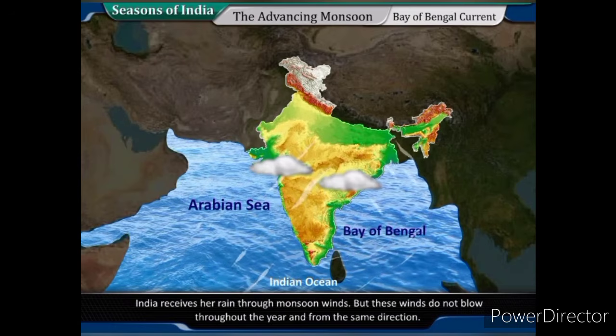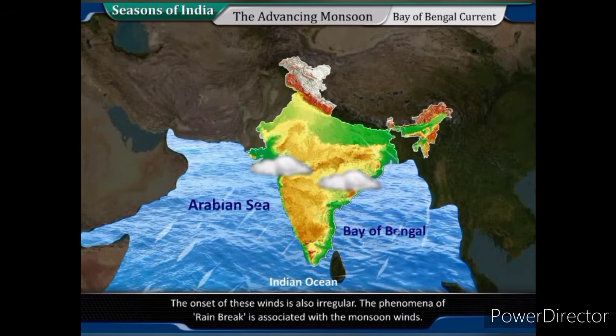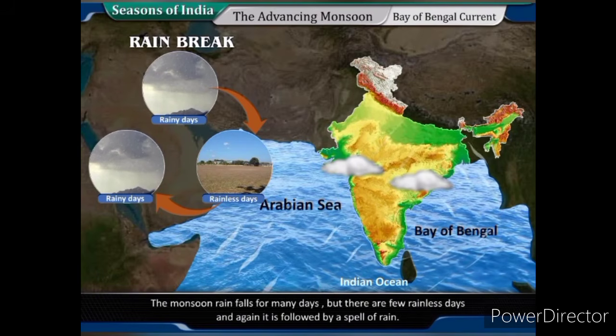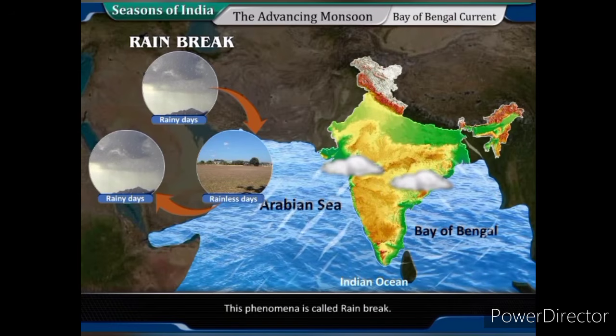India receives her rain through monsoon winds. But these winds do not blow throughout the year and from the same direction. The onset of these winds is also irregular. The phenomenon of rainbreak is associated with the monsoon winds. The monsoon rain falls for many days, but there are a few rainless days and again it is followed by a spell of rain. This phenomenon is called rainbreak.